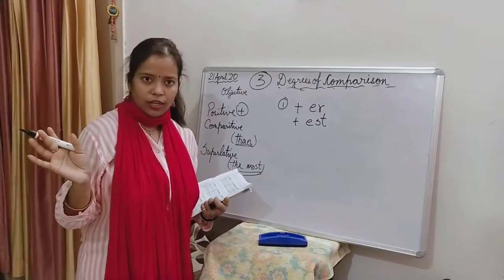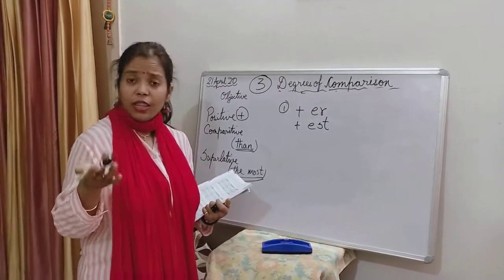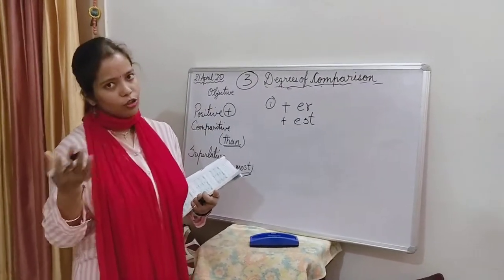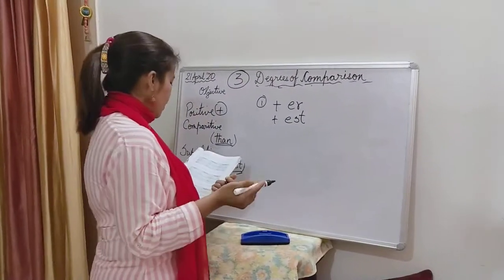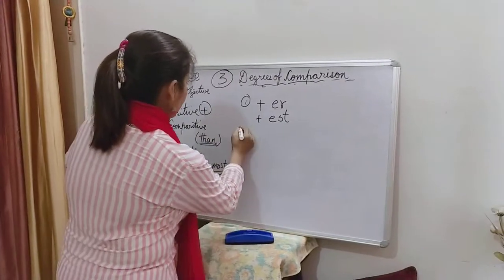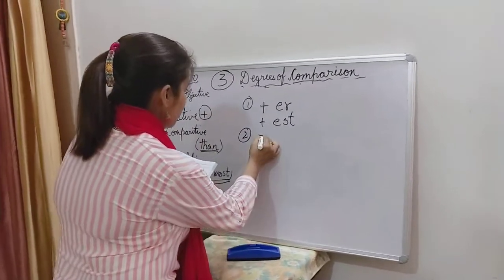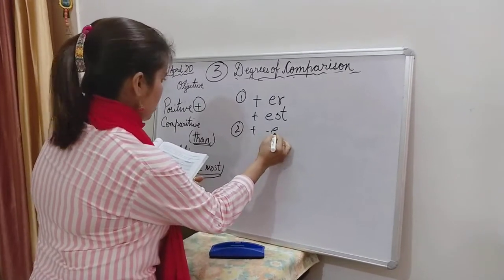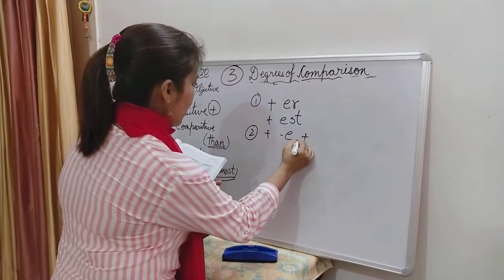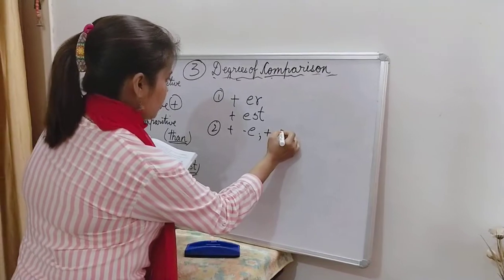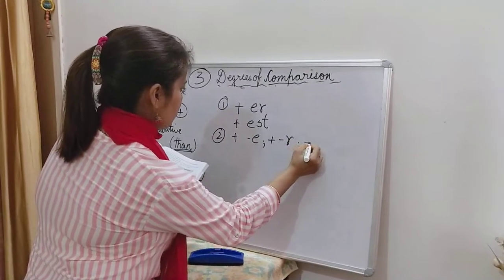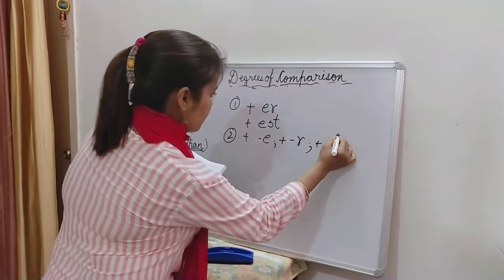Thin, thinner, thinnest, right? It can be thick, thicker, thickest. It can be small, smaller, smallest. Okay. Now, second is you can add just R, you can also add ST.